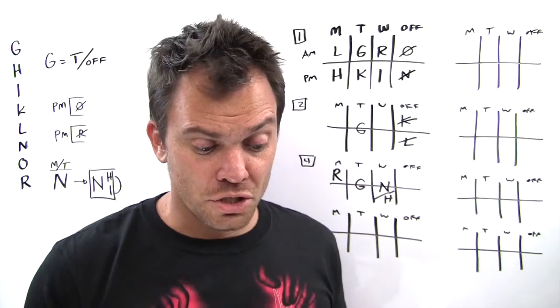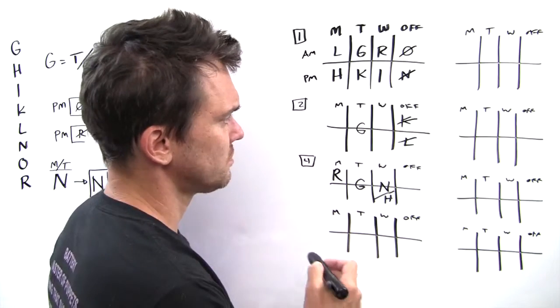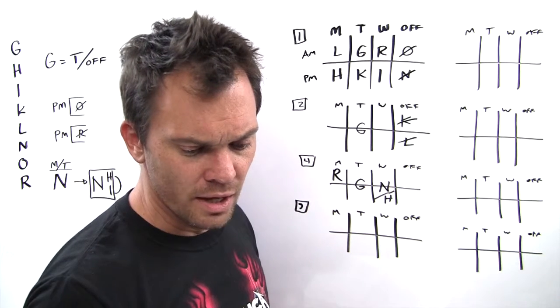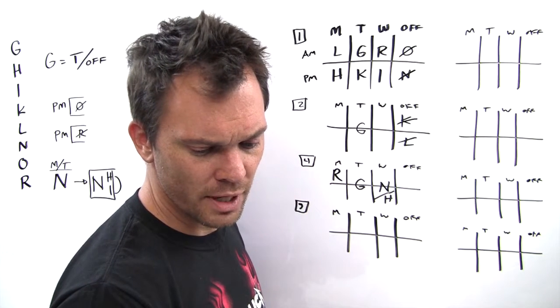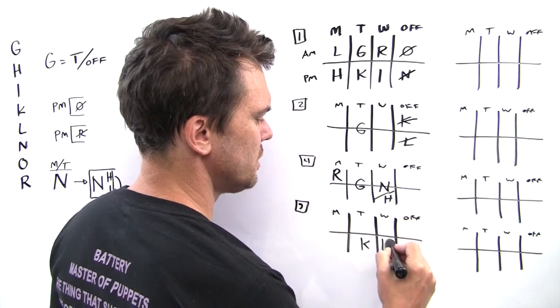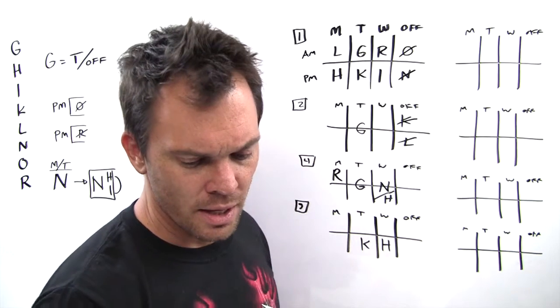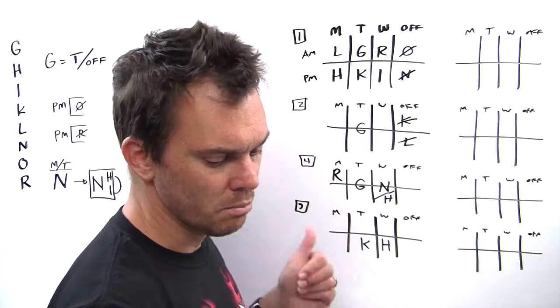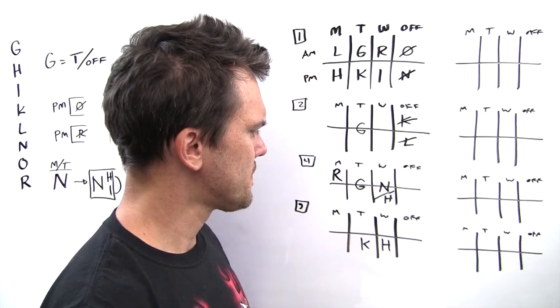All right, question 5. If Kyle gives the afternoon report and Helen gives the afternoon report on Wednesday, Kyle's on Tuesday, Helen is on Wednesday. What could be the list on the mornings across the top?